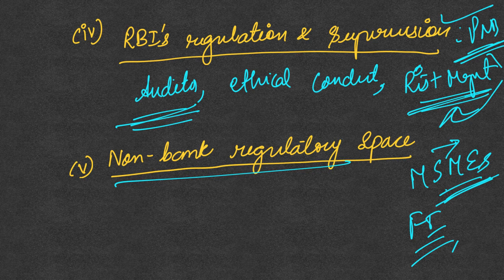Therefore, we need to provide for more regulatory space and more supervision for the non-banking financial companies as well, because they are also now failing, as can be seen recently. The non-banking regulatory space also needs to be strengthened because of the important role they play in financial inclusion and in supporting the MSMEs by lending to them. So these are all the 5 important issues which are associated with the banking system.